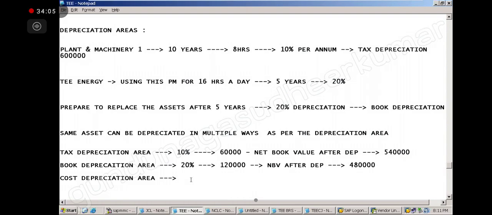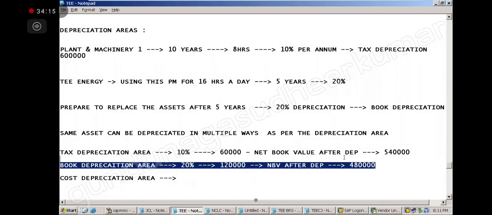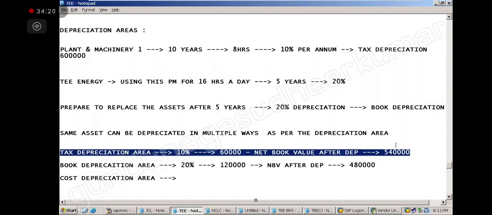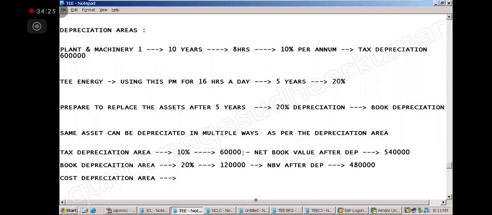Understood everybody? Yes, sir. Will the government accept this? The government is not bothered about this. The government is bothered that you are doing this now as per tax. You pay the tax now. So how much will the government allow? 60,000. So only this is allowed to be deducted from the profits, and you pay the tax. The government is happy? Yes. This is your problem. This you are maintaining in your books of account. That's why we are calling it book depreciation.